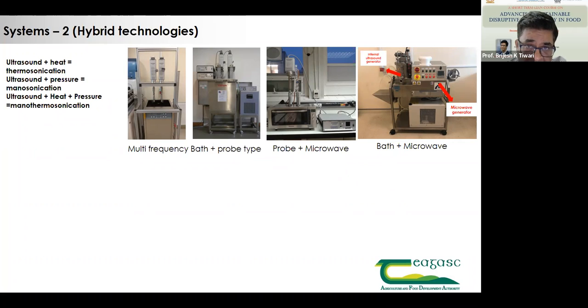The question here is how microwave can be used with an ultrasonic probe, which is made up of titanium, a metal. So at our request, engineers of Hielscher, who supply us a lot of ultrasonic equipment, designed a probe made up of PEEK, polyether ether ketone. That is basically a plastic type probe, which will transfer the ultrasonic waves, but is not made up of metal.